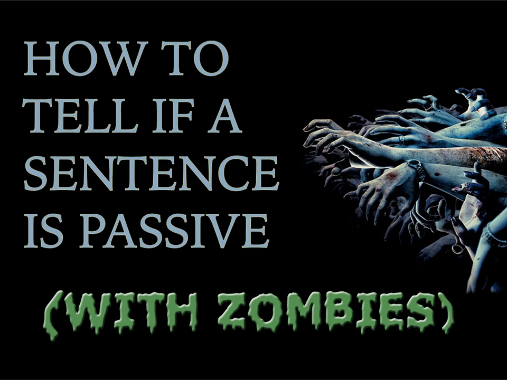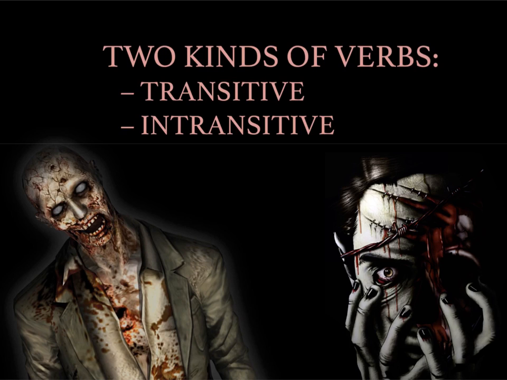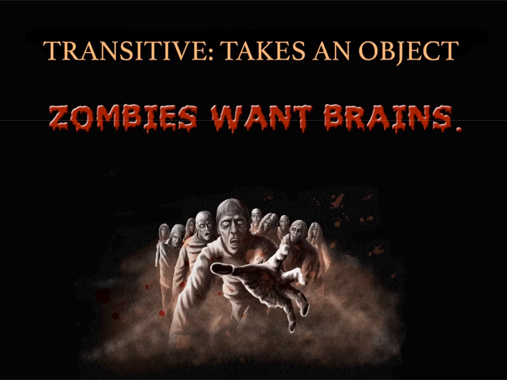Today we're going to talk about active and passive voice verbs, and we'll get a little help from zombies. But first we have to talk about two kinds of verbs, transitive verbs and intransitive verbs. And that sounds like kind of complicated terminology, but it's actually fairly straightforward.